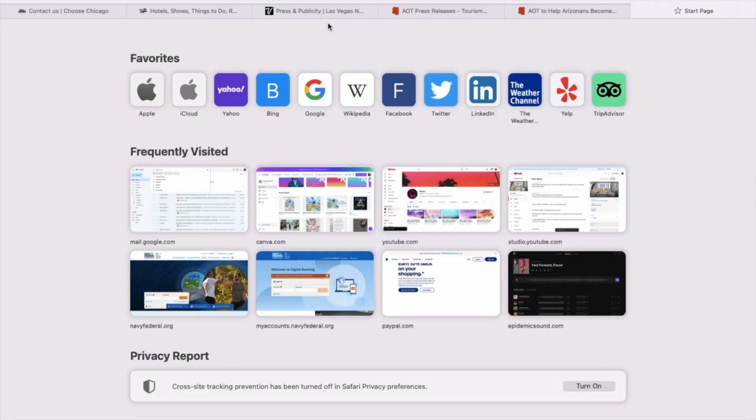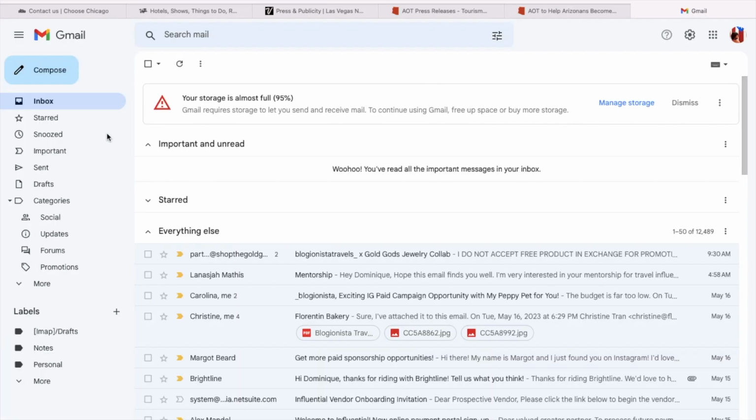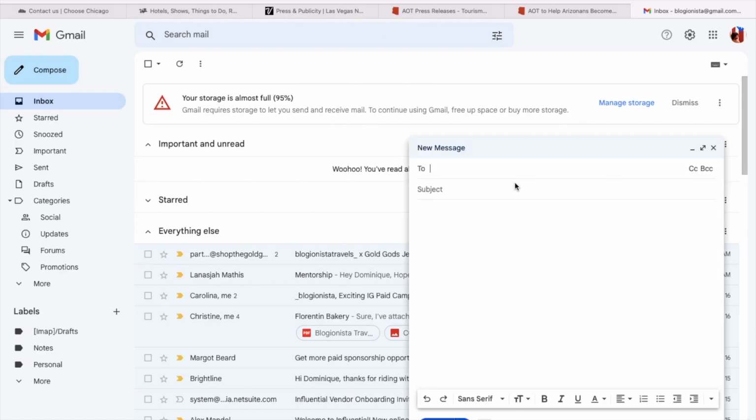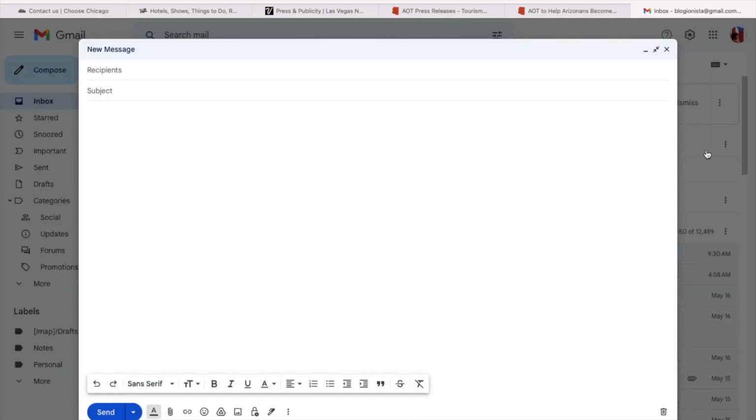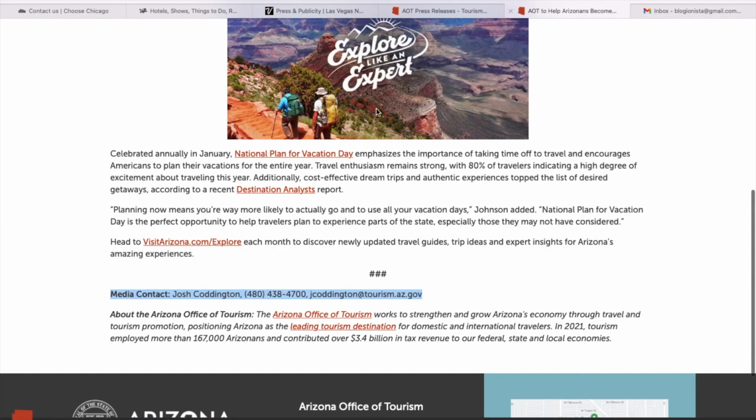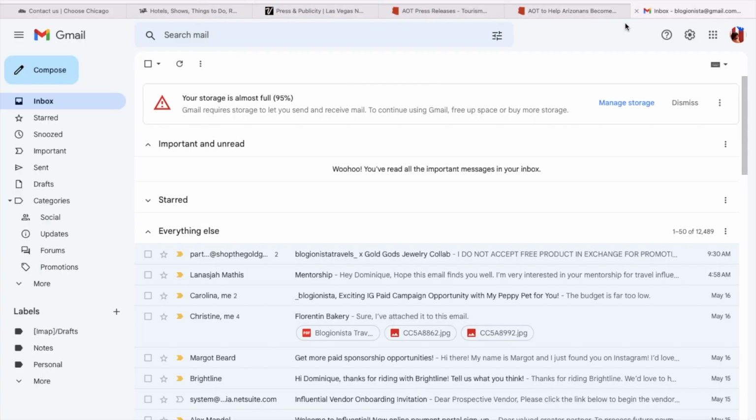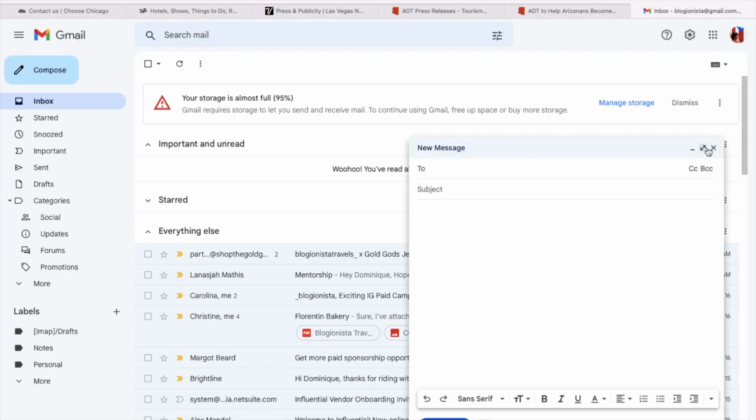Like I said, if you can't find a particular person that works for this tourism board, like if you click on Contact Us, or if you're looking anywhere on the website and you don't see it, press releases are usually the second source that I use to find a particular person's email address, and that almost always works as well. Now we're going to go ahead and send a pitch to Josh that works for the Arizona Tourism Board.